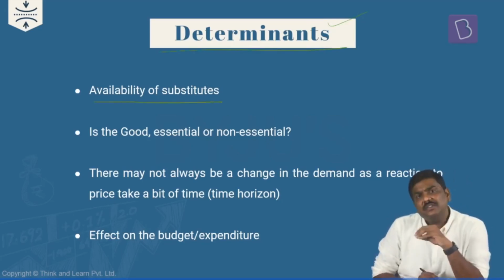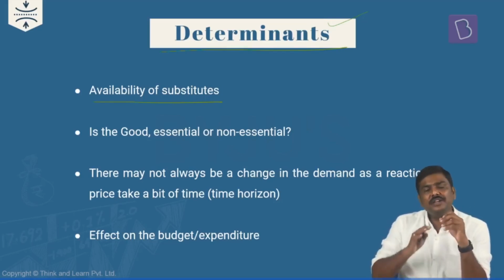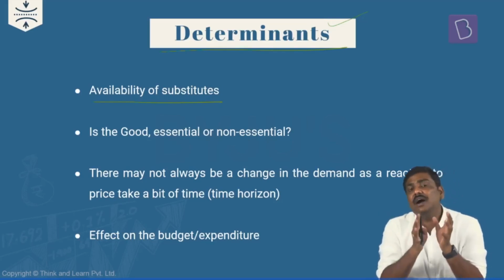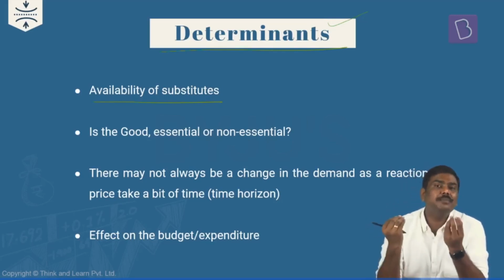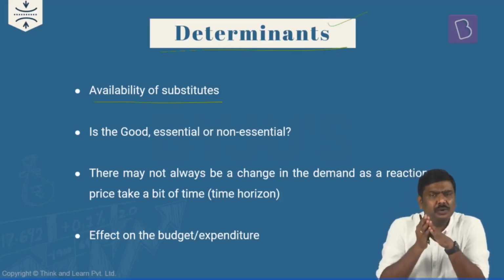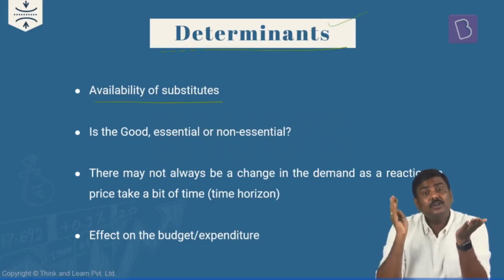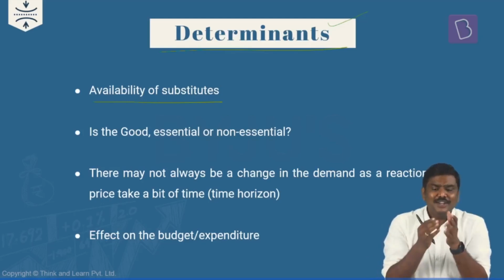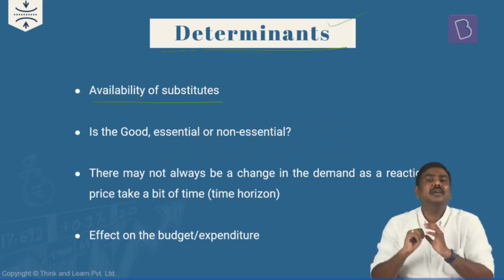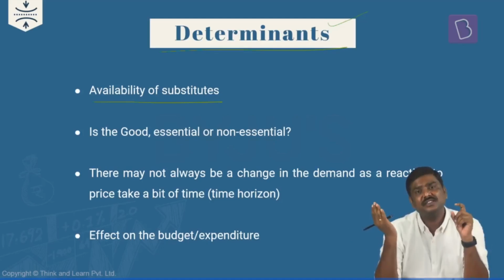One, is there availability of a substitute or not? If the substitutes are easily available, generally what we see is there is a sudden change in the market with respect to demand for these particular goods. For example, imagine two products are there, similar products, or let's say substitutes. If the price of the one increases, and the second product, which is a substitute, is easily available in the market, consumers tend to shift to the second product very, very easily and quickly. Because it is available in the market, the shifting happens much faster.